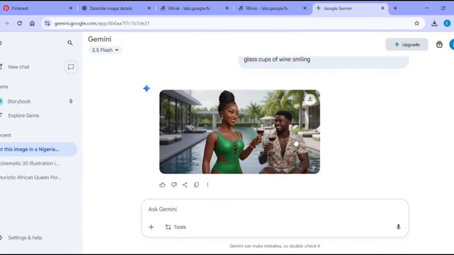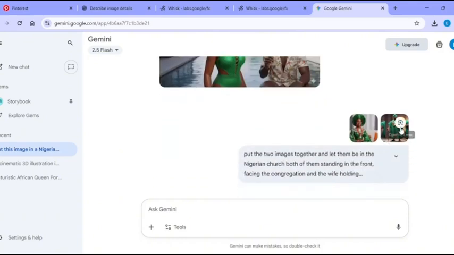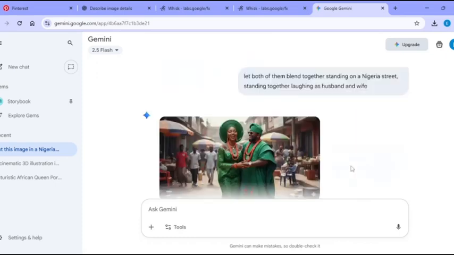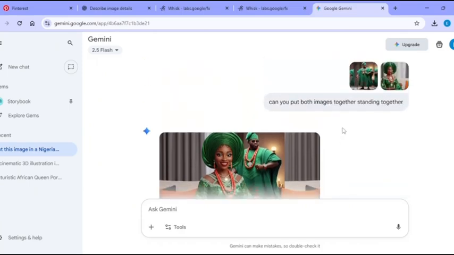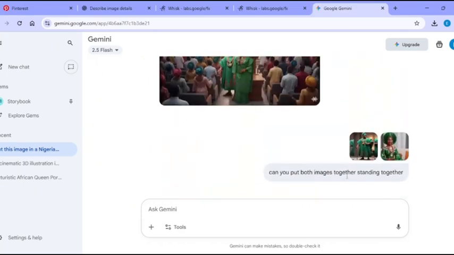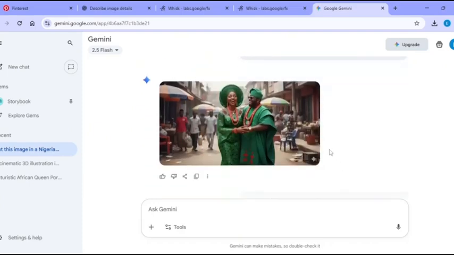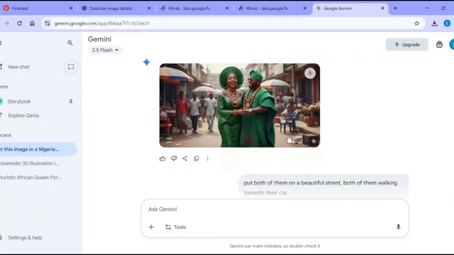I have the image of this man. What I did was I said, let both of them blend together, standing on a Nigerian street, standing together laughing as husband and wife. And this is what NanoBanana gave to me. See how beautiful it is. They were literally apart. You can see they were apart. So I told NanoBanana to bring them in together and put them on the street of Lagos. You can see how beautiful they were, even holding each other's hands.